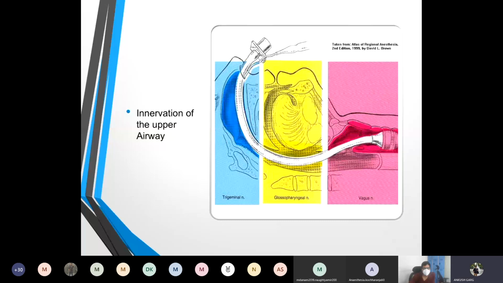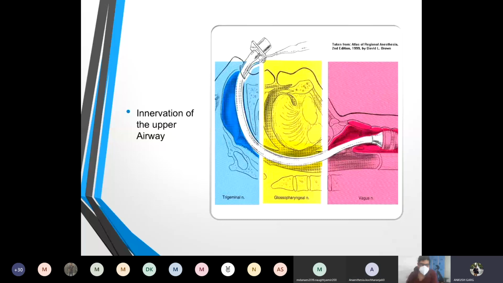The upper airway is mainly innervated... breaking. Yes, sir. I can hear you. Ajay, his voice is clear, can you hear me? Yes, sir, I can hear you. Just check your connection. Ankush, can you hear? Okay, we can hear him. Ankush, you can continue.